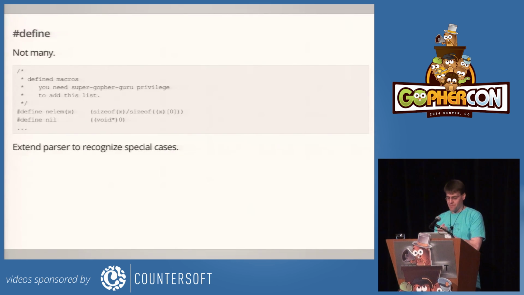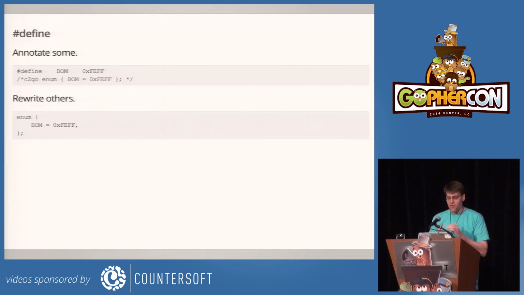Luckily, there are not many #defines in our code. This comment says, you need super Gopher guru privilege to add to this list. This is actually from package runtime, but in the compiler, the situation is the same, even though there's not a comment saying it. There really aren't that many macros. And for some of them, like nelem and nil, it makes sense to teach the tool so it can actually do a good translation. So for example, nelem is really Go's len, and nil is Go's nil.